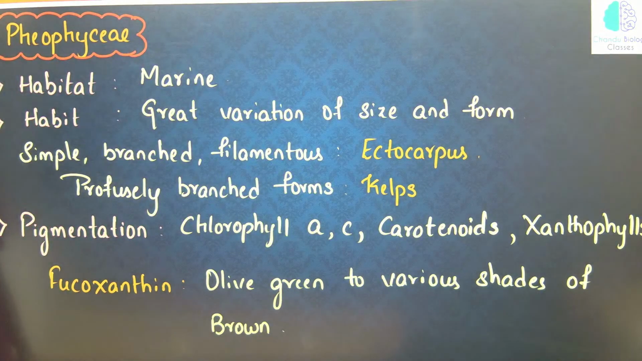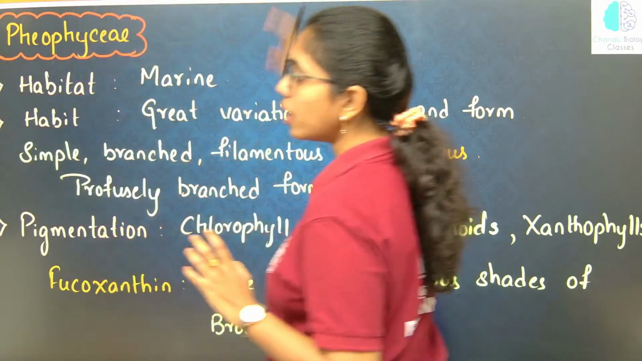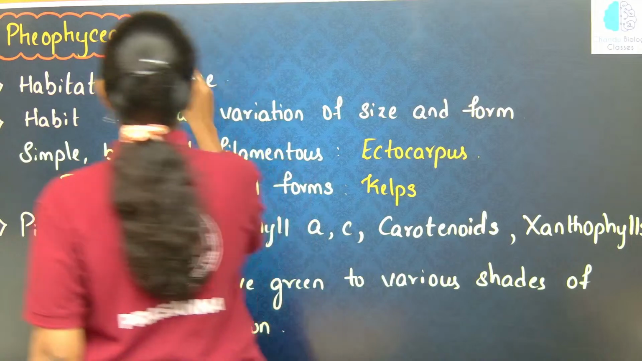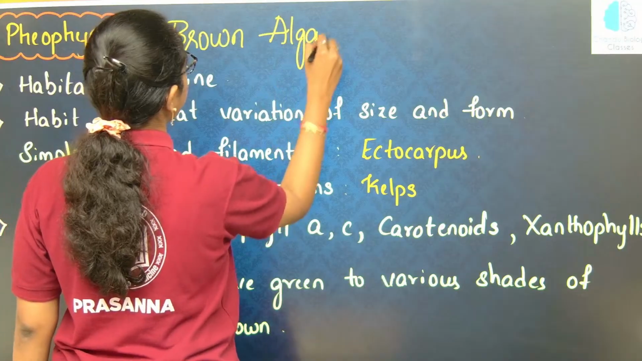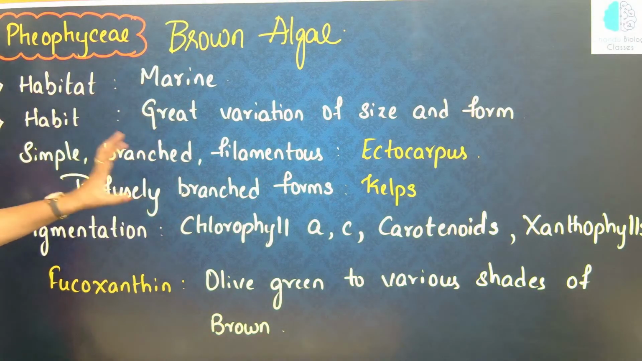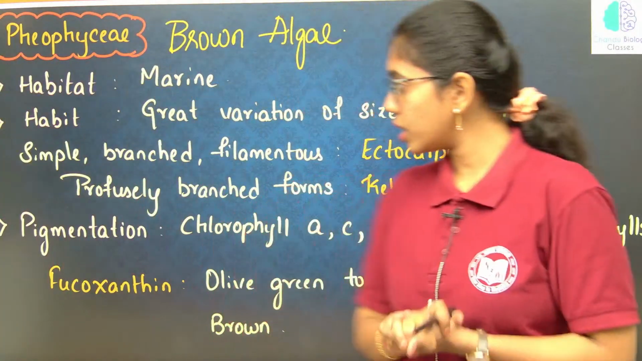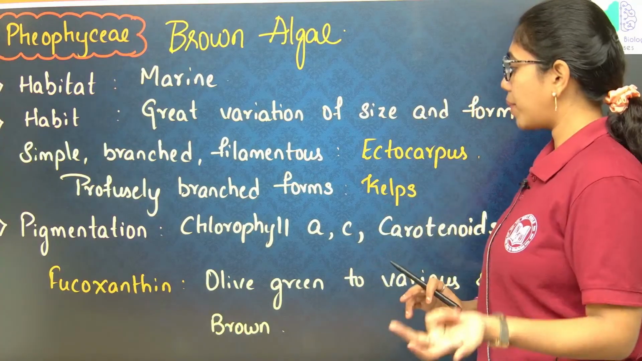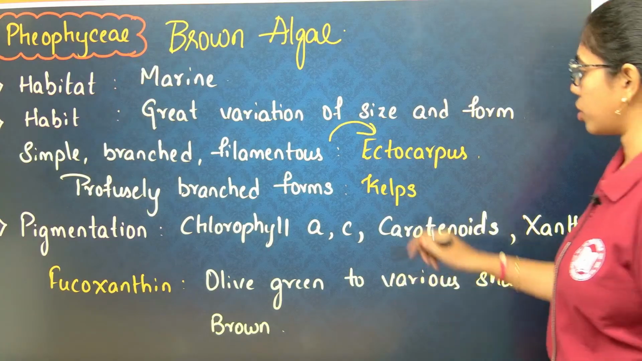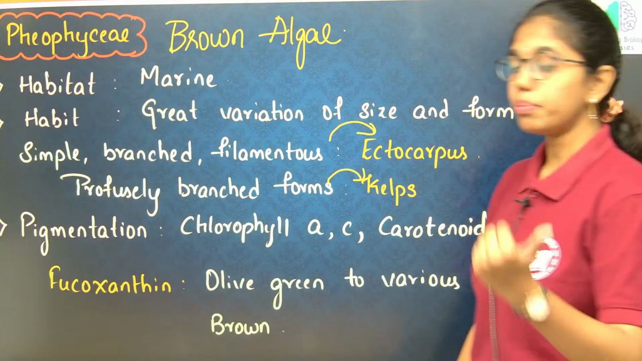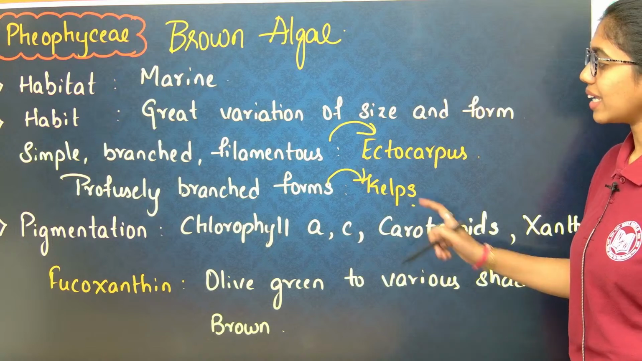Second is phaeophycean members. Let us look into the general characteristics of phaeophyceae or brown algae. Habitat is marine, and in habit, they show great variation in size and form. They can be simple, branched and filamentous like Ectocarpus, or they can be profusely branched forms like kelps.